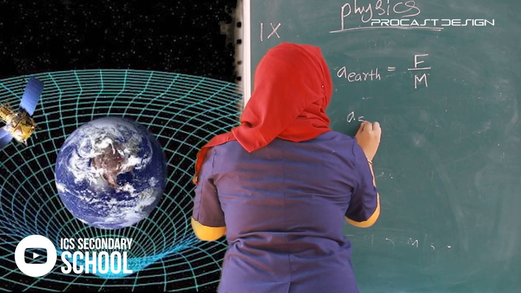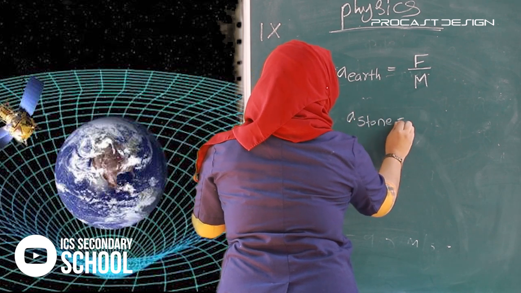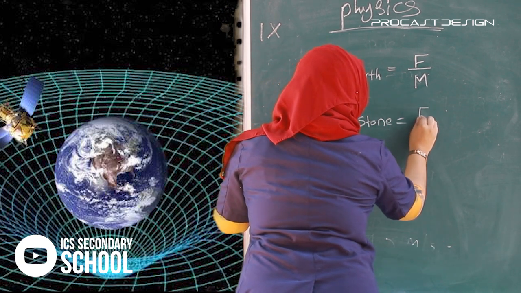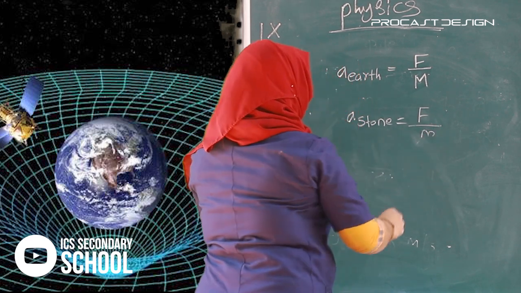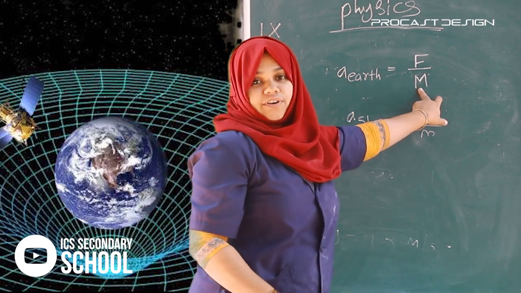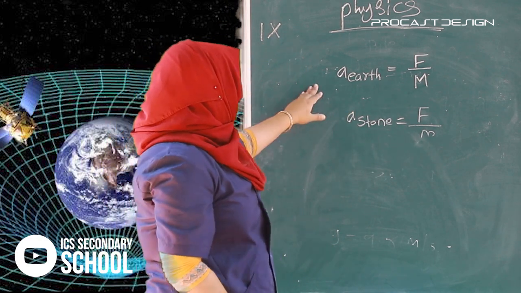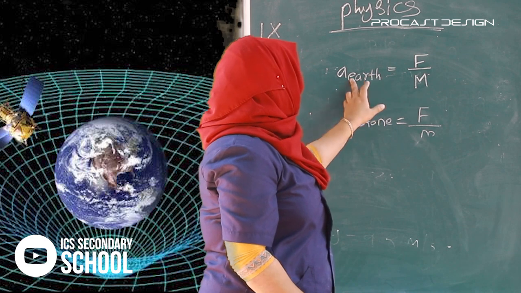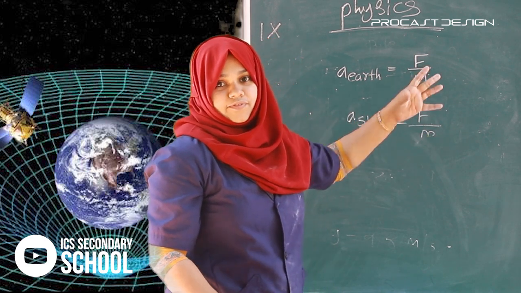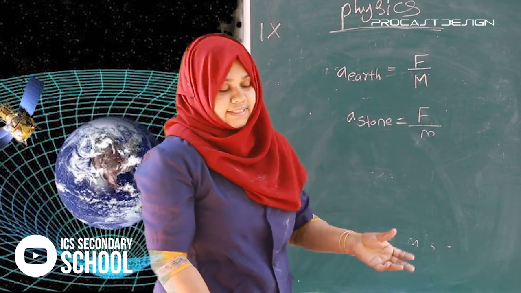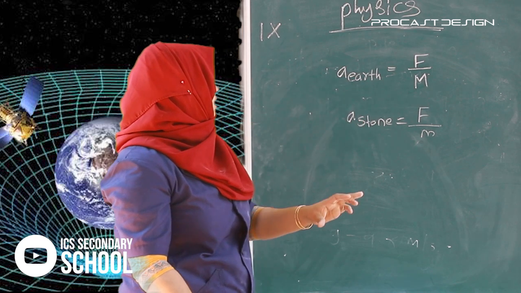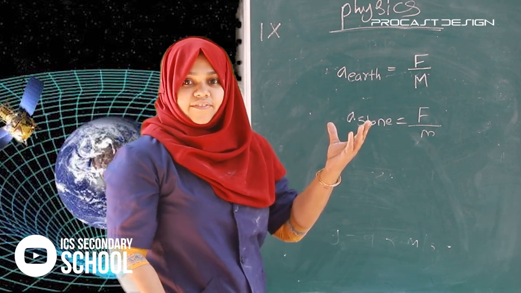Acceleration of stone, same F, by the mass of the object. Here the mass of earth, here the mass of the object. Comparing these masses, the earth's mass is very large, so the acceleration of earth is very small.